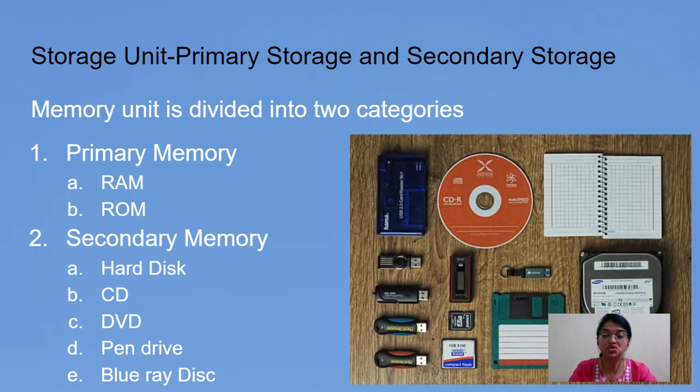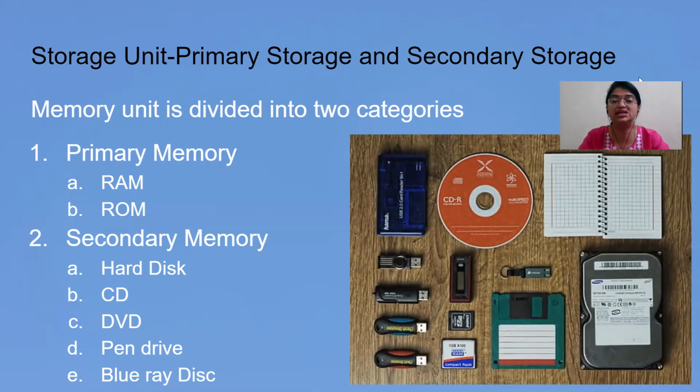But before that, we should know that there is a concept called memory or the storage unit. There are two types of memory: one is primary storage and the other is secondary storage. The memory unit is divided into two categories. Why is memory required? To store the instructions for present or the latest calculations and to store the data for future use also. Under primary memory, we have RAM and ROM. And under secondary memory, we have hard disk, CD, DVD, pen drive, Blu-ray disc, and many more secondary storage devices.